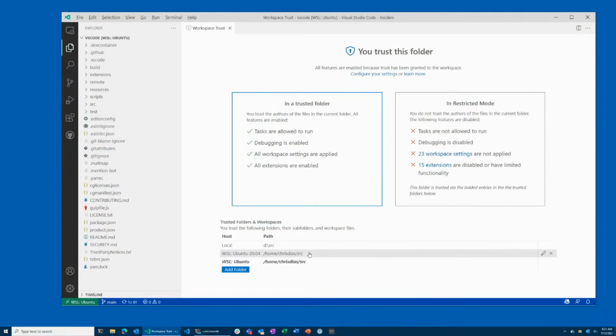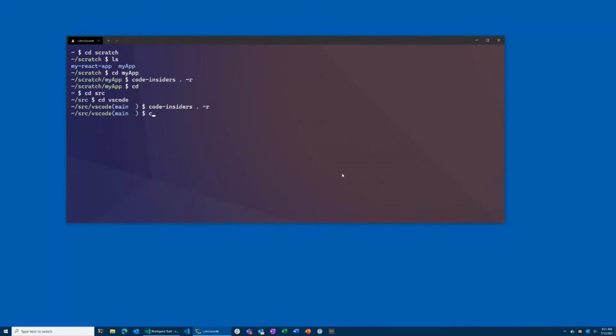I trust for the same folder there. And on my local Windows machine, I trust the source folder, right? And so this is how it's controlled, where when I go into one of these folders, I don't get a trust prompt. If I go over into my Scratch folder and open up something over there,